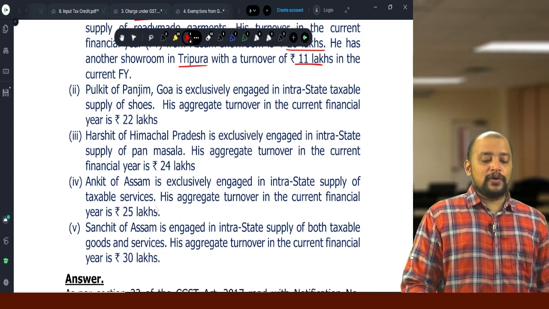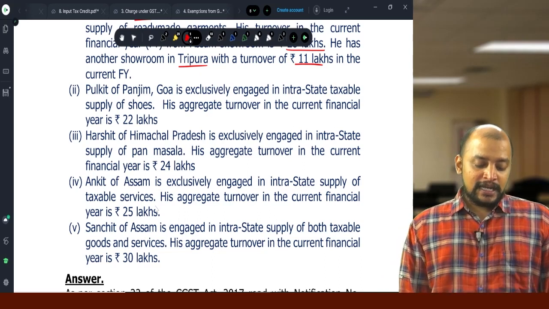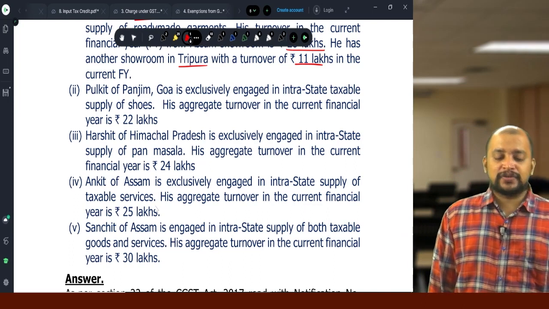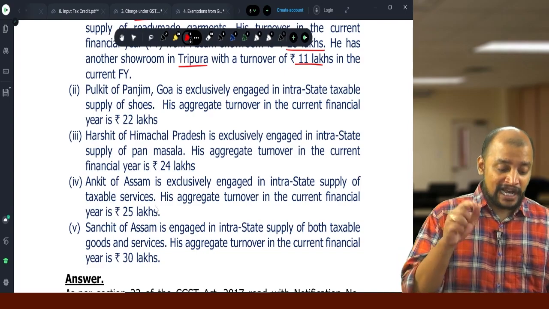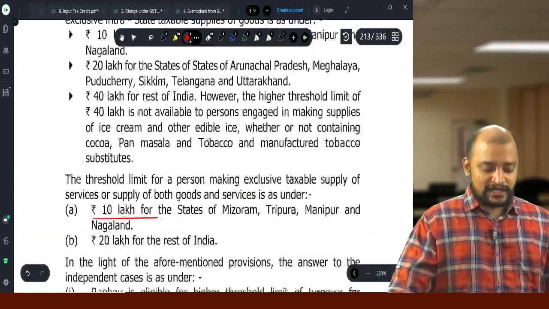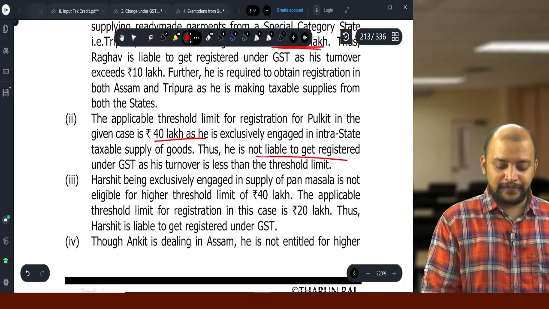Pulkit of Panjim, Goa is exclusively engaged in intrastate taxable supply of shoes. His aggregate turnover in the current financial year is 22 lakhs. Single state, and it is other than MMTN new stamp. The applicable limit is 40 lakhs. In this case it does not exceed 40 lakhs. Therefore they are not required to get registered.